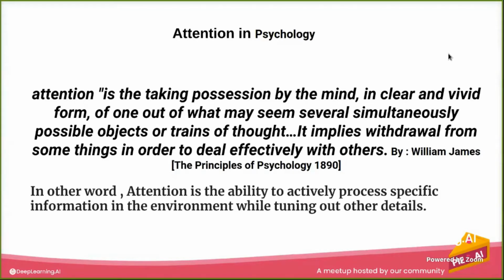For example, when you're watching a movie on the TV and you want to read the translation, you are going to ignore most of what your eye is seeing and focus on the part of the translation. Also there is this definition by William James in the Principles of Psychology, which refers to the same idea by implying withdrawal from some things in order to deal efficiently with others. So we're focusing on the most important part. That is the main idea or the concept of attention.